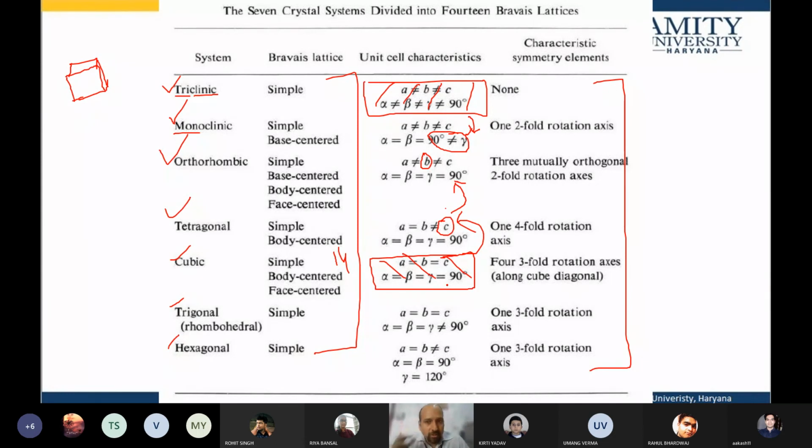No need to cram, it is easy to remember. And the rhombohedral or trigonal, you can remember separately. Hexagon, if I have a hexagon, basically this is 2 dimensional. If I extend this to 3 dimensions, what happens?